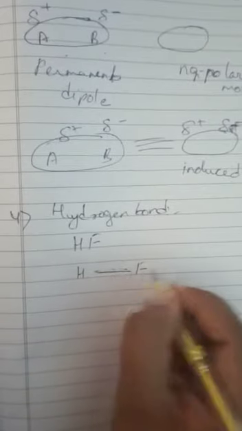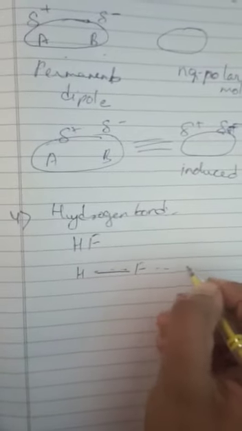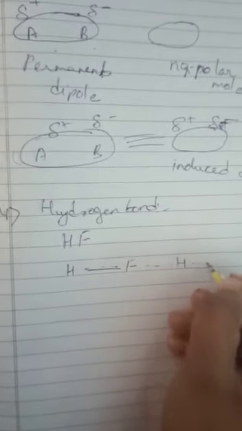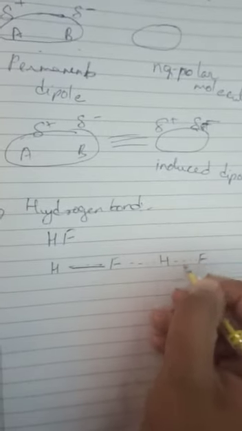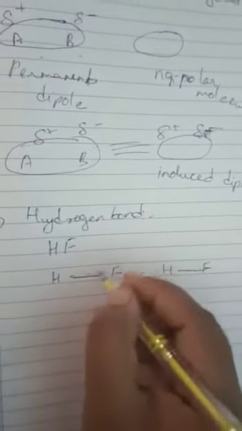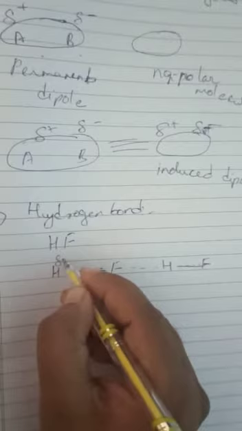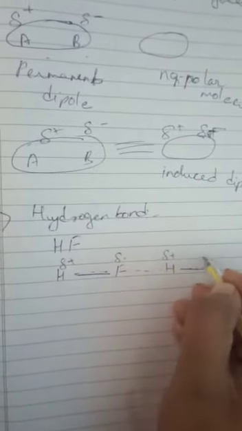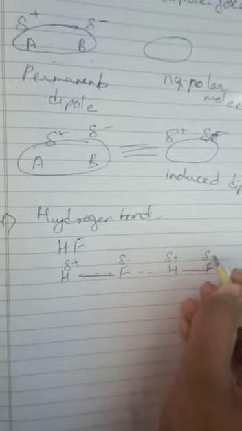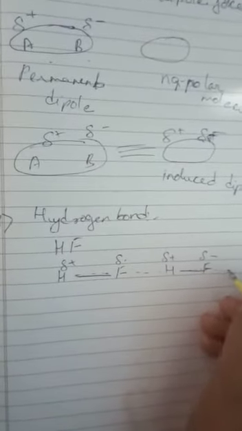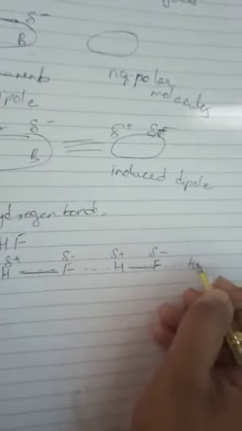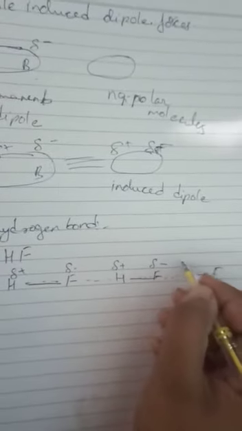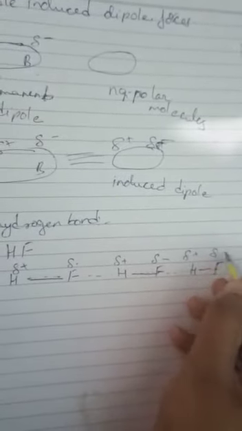For example, this is your HF molecule, then it will form a weak bond with the hydrogen of the other HF molecule. This is your partial positive charge, and this is your partial negative charge.